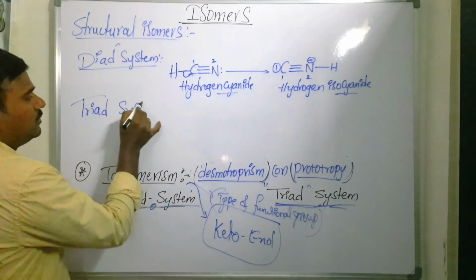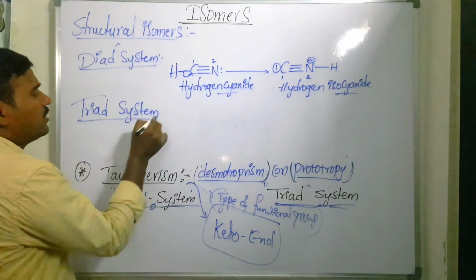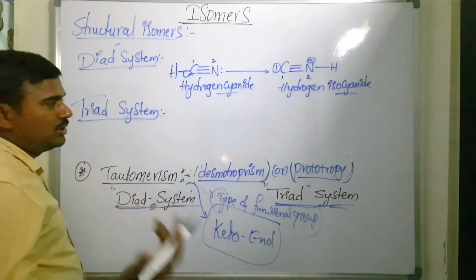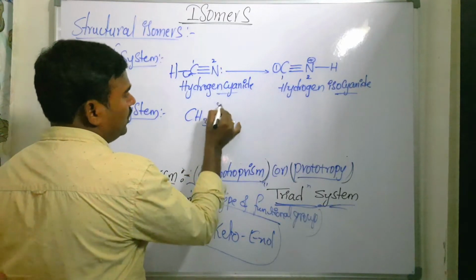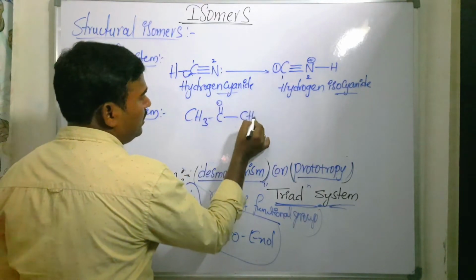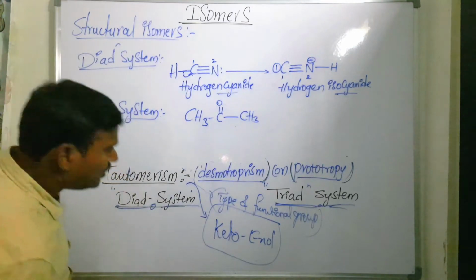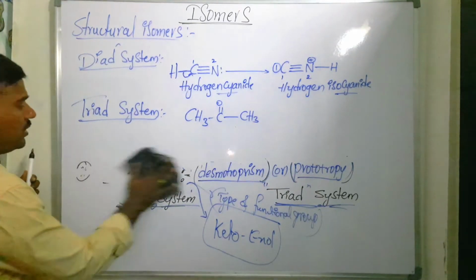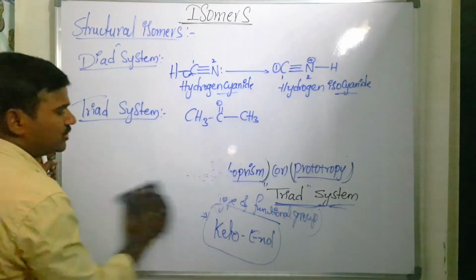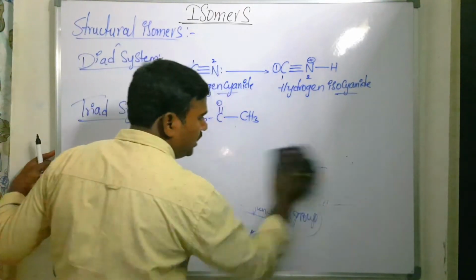Next we are going to see the triad system. Take the well-known example, the keto form. That is acetone, CH3 double bond CH3. It is called acetone. This acetone has the keto functional group, so it is called the keto form.